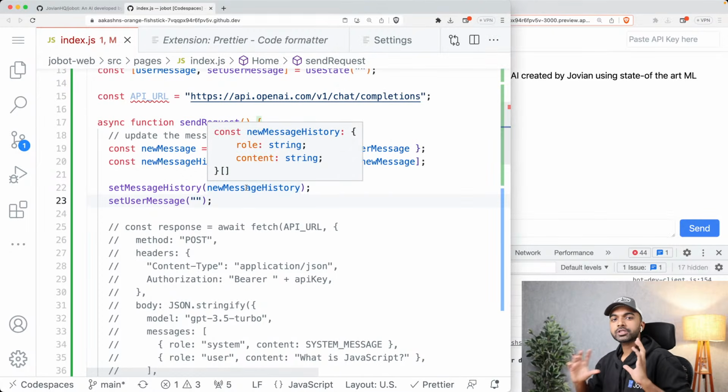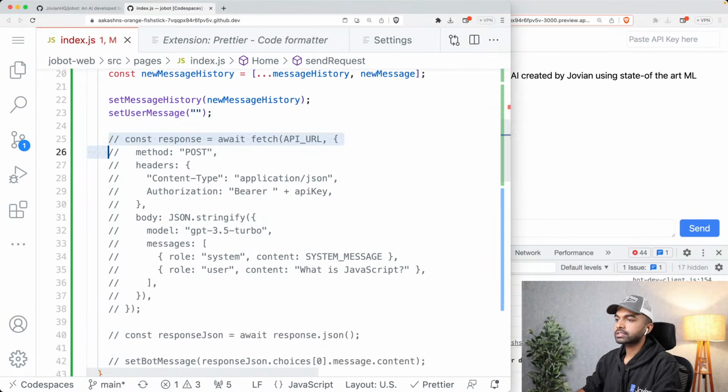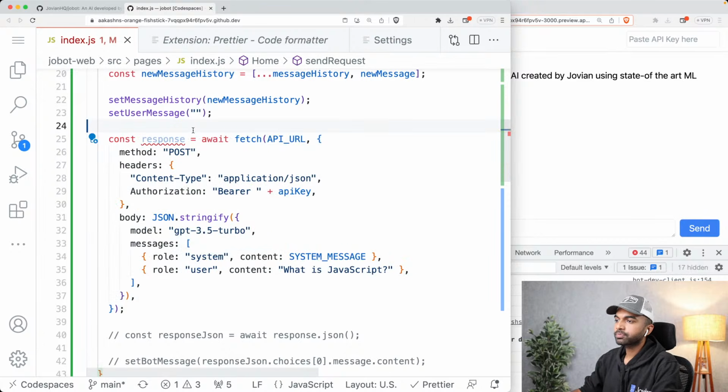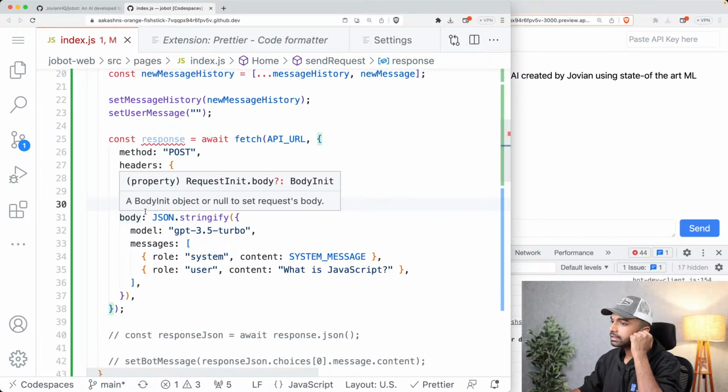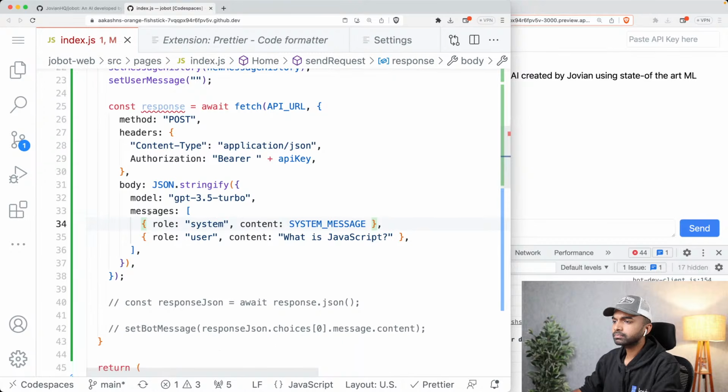Okay, so this was just updating the React state variable, adding the message to it. Now let's go ahead and actually make that request. Again, we're just going to do this very carefully. So we say response is await fetch API URL. API URL remains the same. The method is post. The headers are content type application JSON, and of course we need the proper API key. The API key needs to be set properly. That's very important. And then the body is JSON.stringify, model GPT 3.5 turbo.